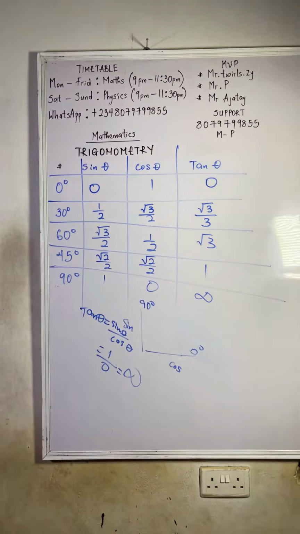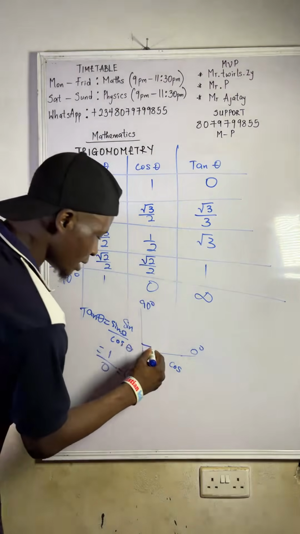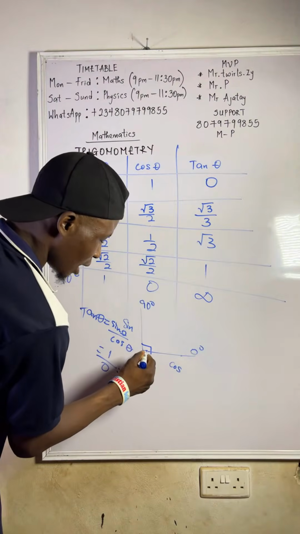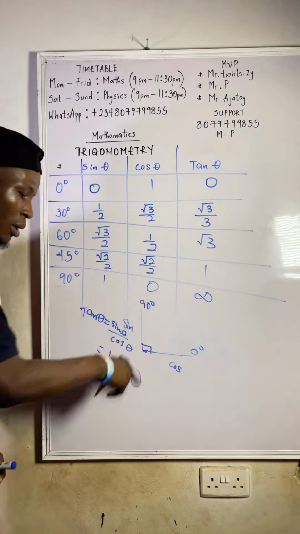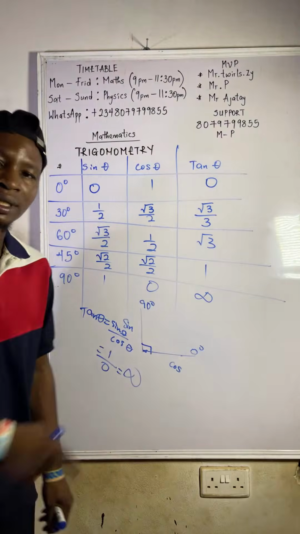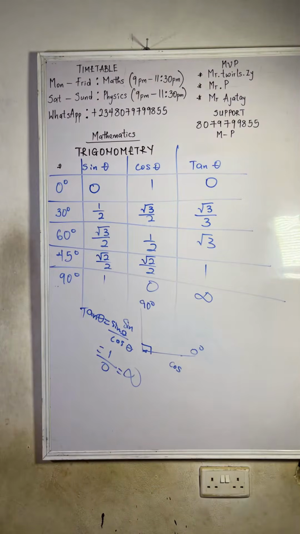Sorry, that was what I was supposed to say. You know when you talk about tan 90, the angle there is 90.